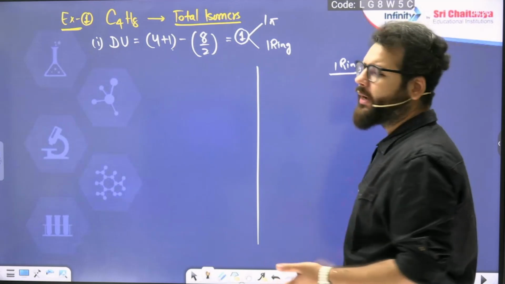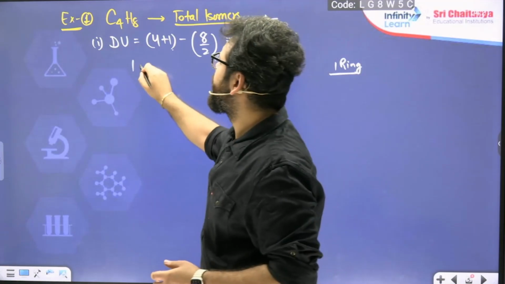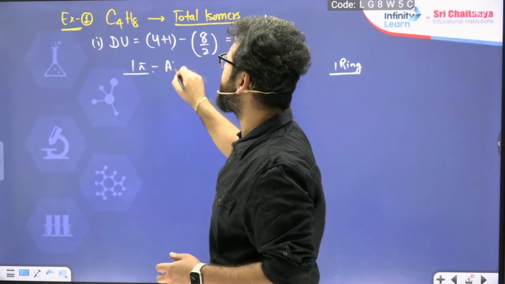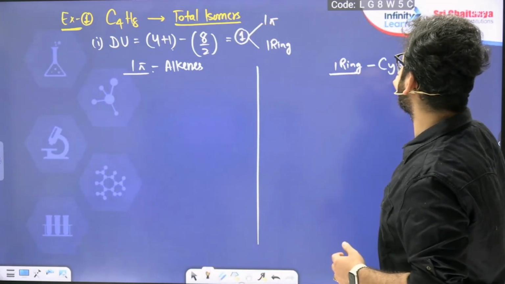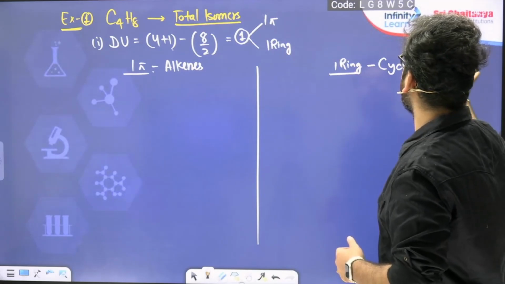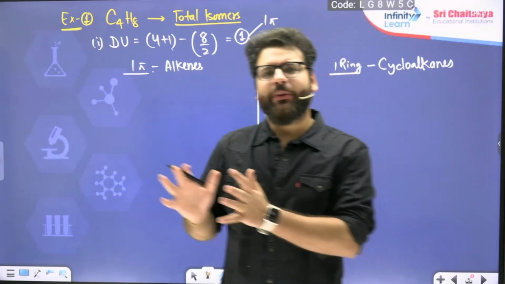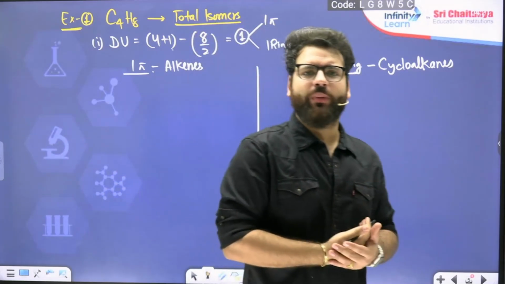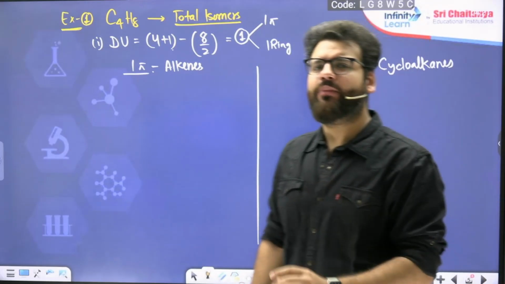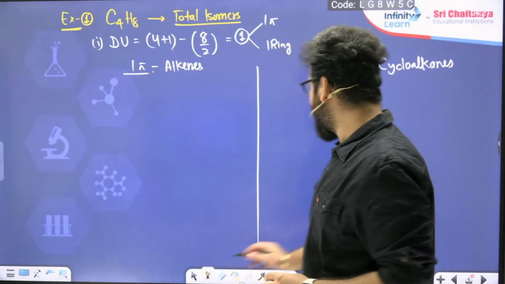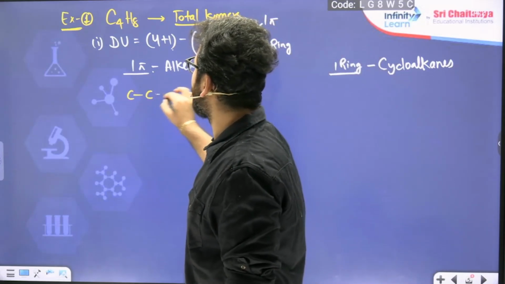Then I will not put any pi bond inside the ring because unsaturation is only 1. Either I can make a ring or I can put 1 pi bond. So here I will get some alkenes, obviously open chain with 1 pi bond. Here I will get some cycloalkanes. So the strategy is simple. Separately draw ring compounds, separately draw the open chain compounds. In the open chain compounds, always start with maximum carbons in the parent chain. So I am starting with 4 carbons in the parent chain.